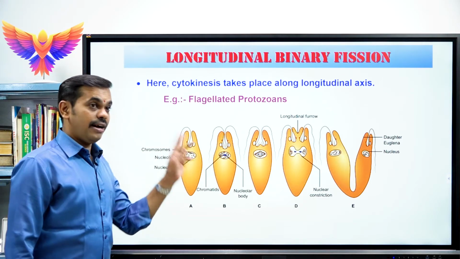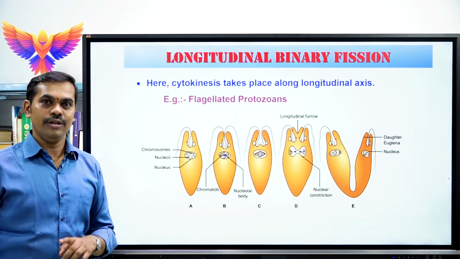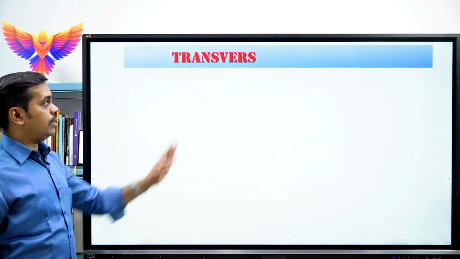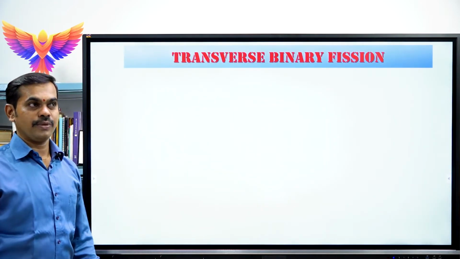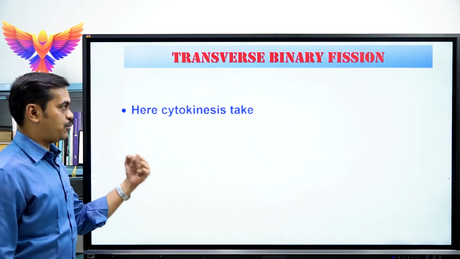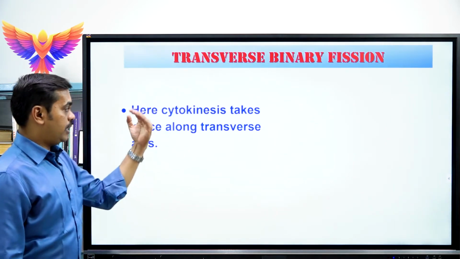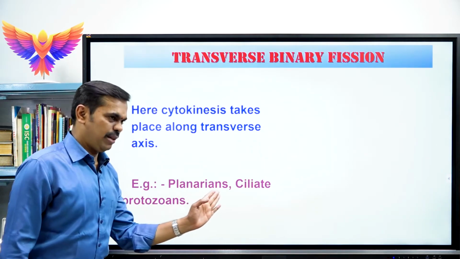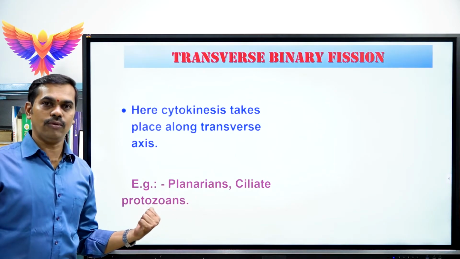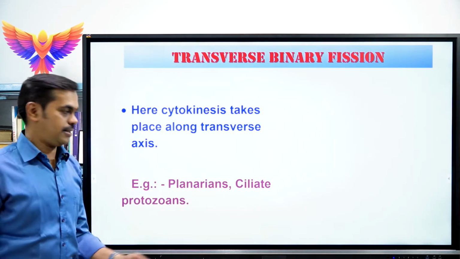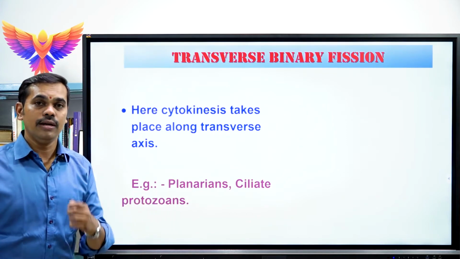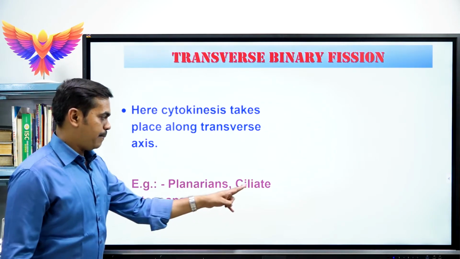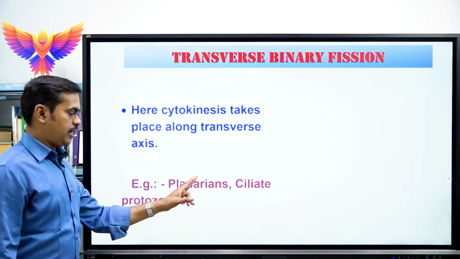Please learn the second and third type of binary fission for your competitive exam. Please do concentrate. Coming to the third one, which is called transverse binary fission, the cytokinesis takes place along the transverse axis. The best example is planarians. Planarian is a flatworm belonging to phylum Platyhelminthes. The scientific name for planarians is Dugesia, D-U-G-E-S-I-A. Probably you have learnt it in the 11th syllabus. And ciliated protozoans are the other example. These are the two best examples.